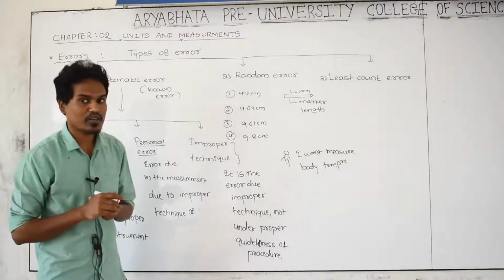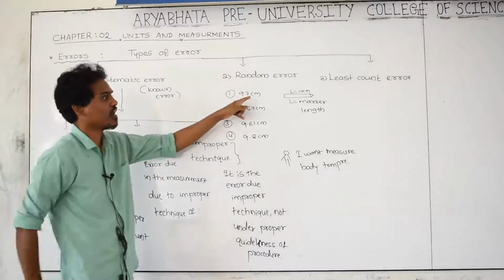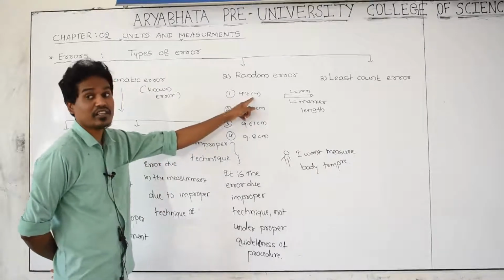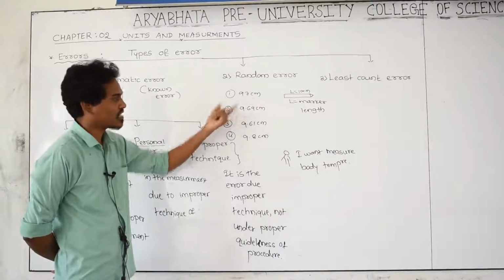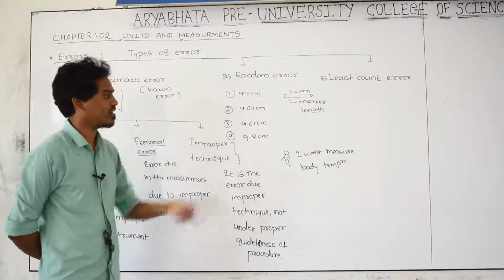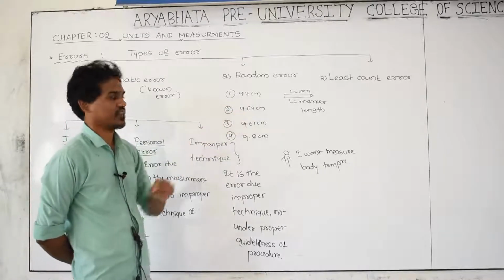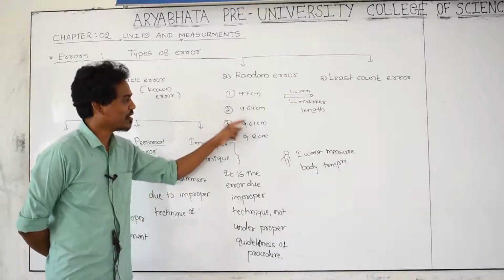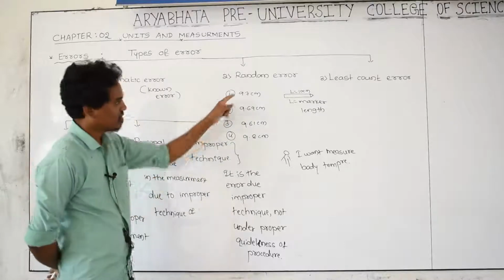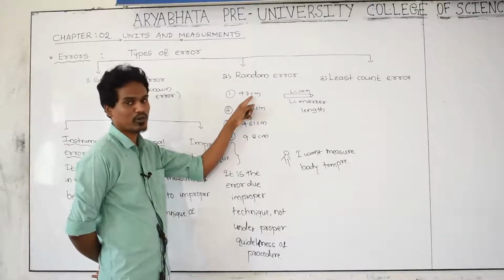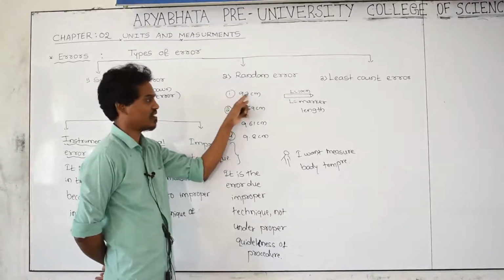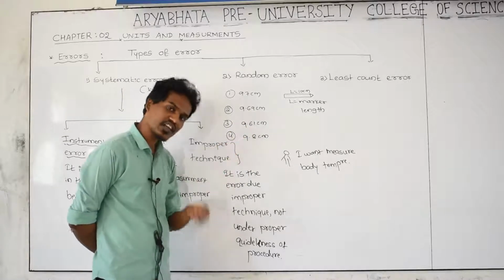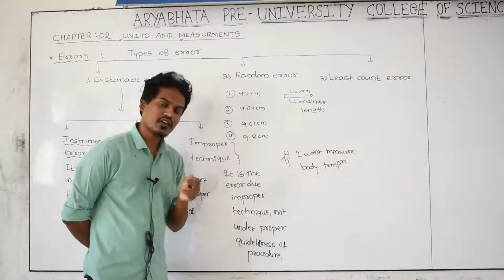By using a vernier caliper as an instrument, I am measuring the length of the marker. For the first reading, 9.7 comes in the instrument. This is the measured value. Second time once again I am measuring by using the instrument, the measured value becomes 9.69. Third time 9.61. Fourth time 9.8. Each and every reading has an error. Is it exactly equal to the true value? No, an error is there. For the second time, yes, again an error is there. For the third time, yes, again an error is there. For the fourth time, again an error is there.